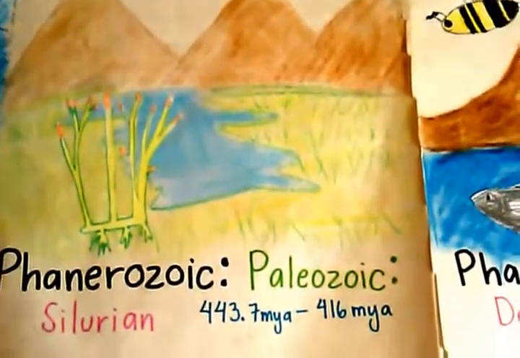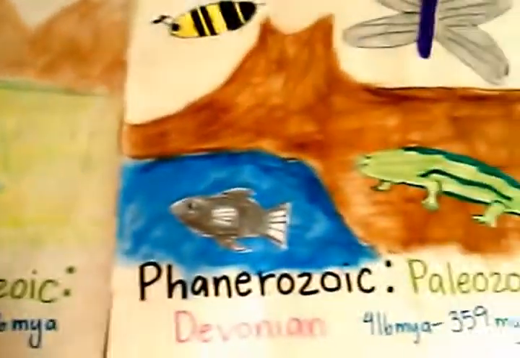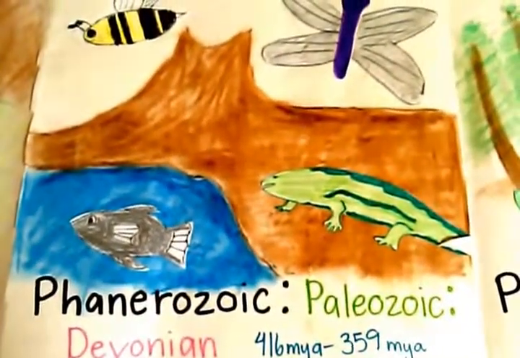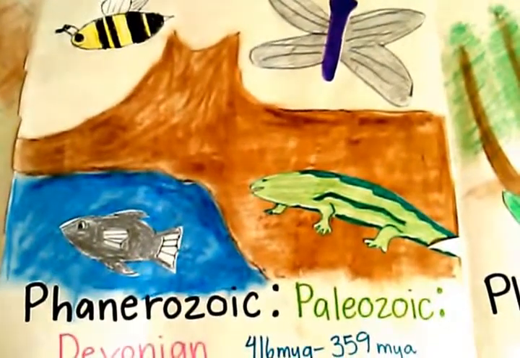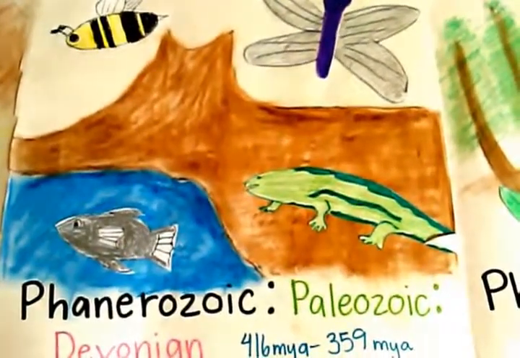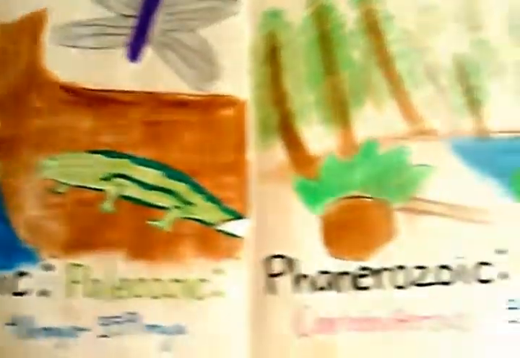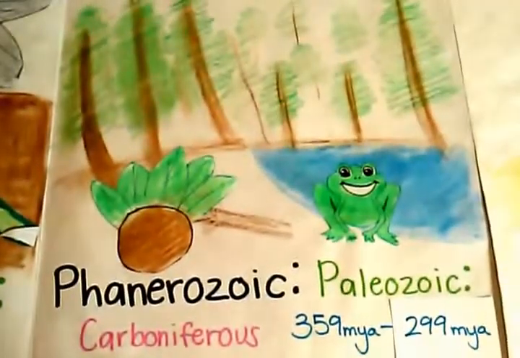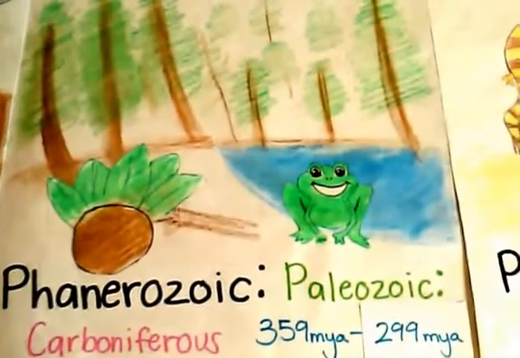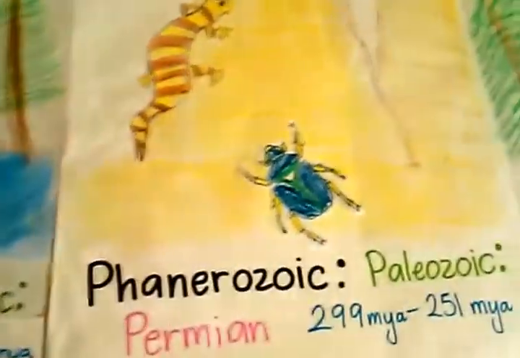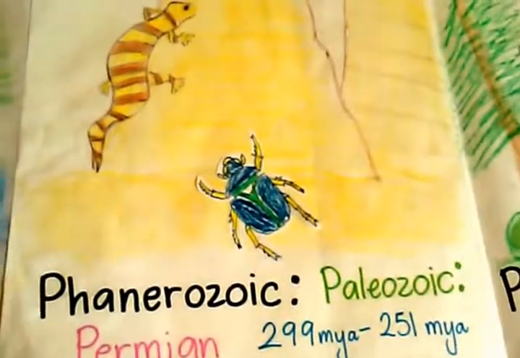28 million years passed and the first bony fish, four-legged animals, and insects appear in the Devonian period. The first seed plants and reptiles appeared and extensive forests of vascular plants formed in the Carboniferous period. The origin of most insects today can be attributed to the Permian period, 299 million years ago.